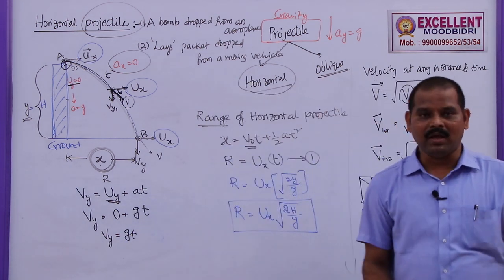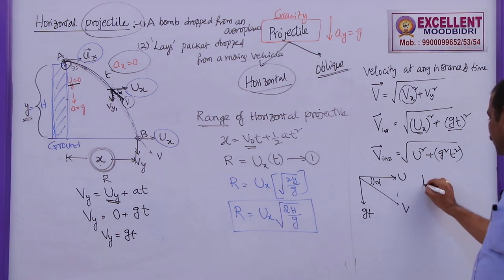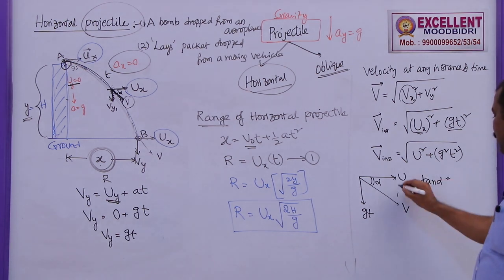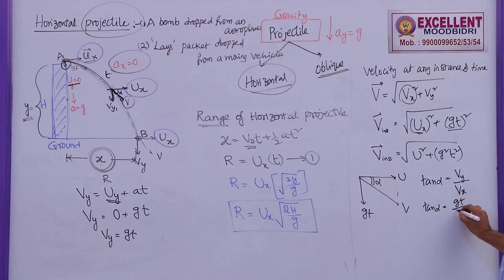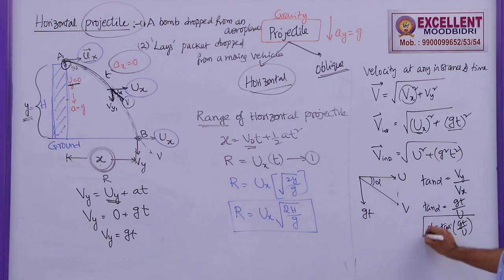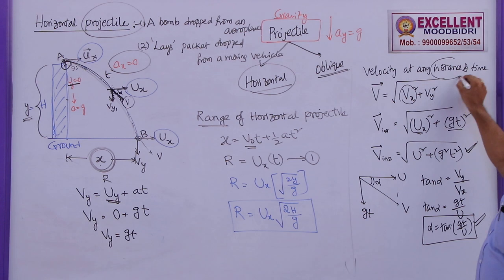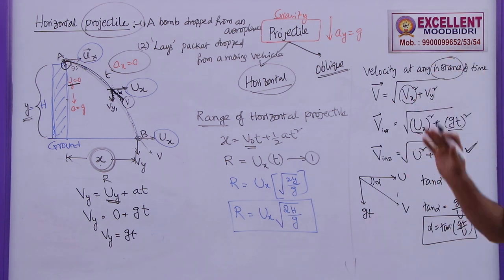Tan alpha is given by the opposite side, that is v along the y axis, by v along the x axis. So tan alpha is given by vy, which is gt, and vx, which is u. So alpha is equal to tan inverse gt by u. So this is the direction of the resultant or instant velocity, and this is the magnitude of the instantaneous velocity for a horizontal projectile.